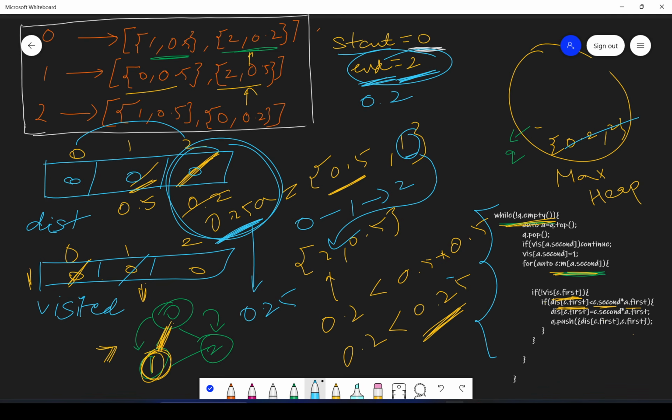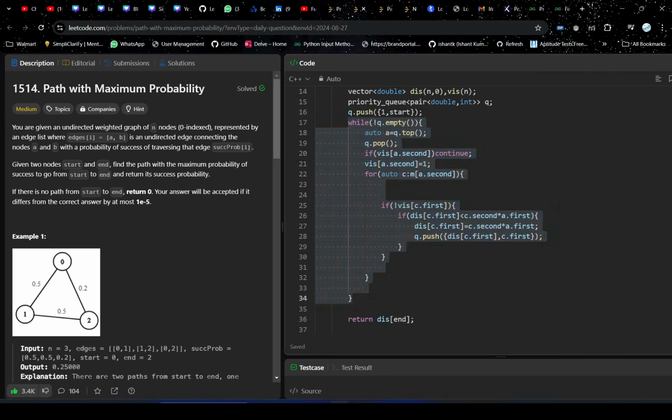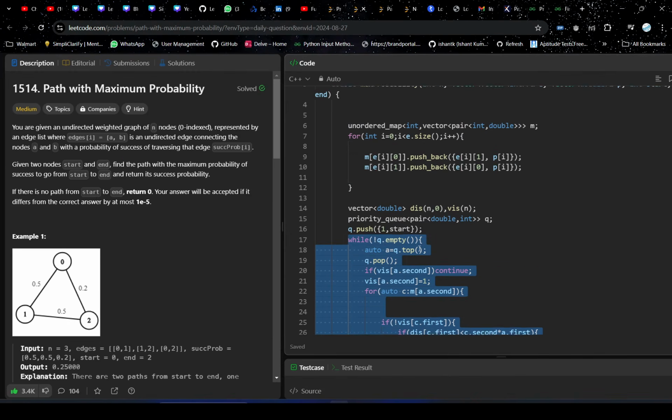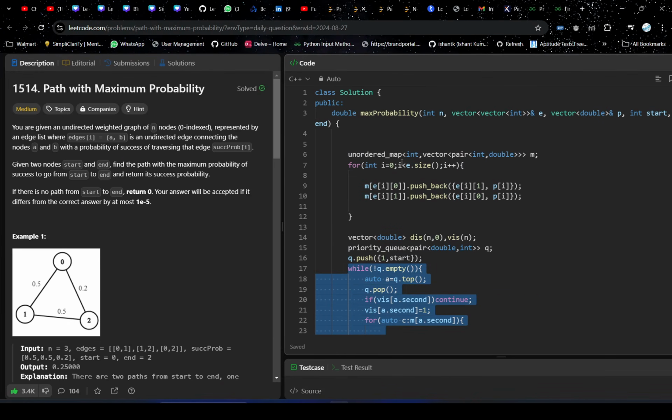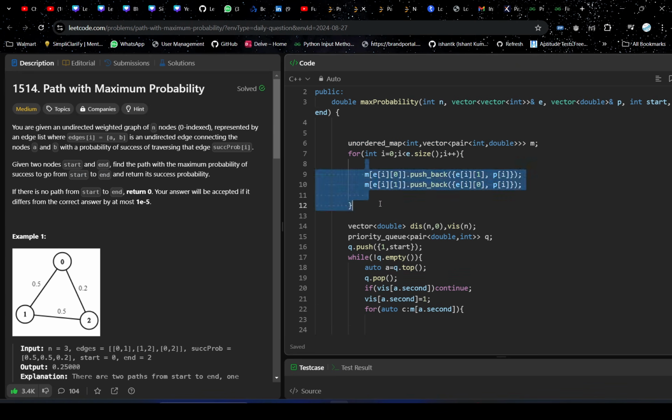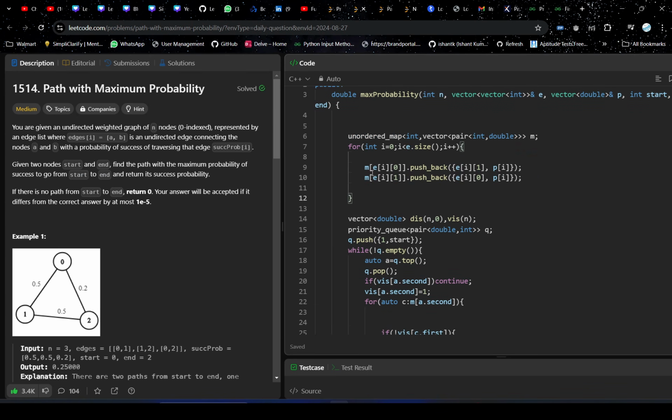So I hope you understood how Dijkstra algorithm is working. I tried my best to dry run it. You can also dry run it once, you will understand better. And let's quickly see the code. Mostly code we have already seen. So we have taken this map to create the adjacency list. We are adding here in the adjacency list. Since it's an undirected graph, first of all we will be adding like this, and again for the other vertex also we will add.